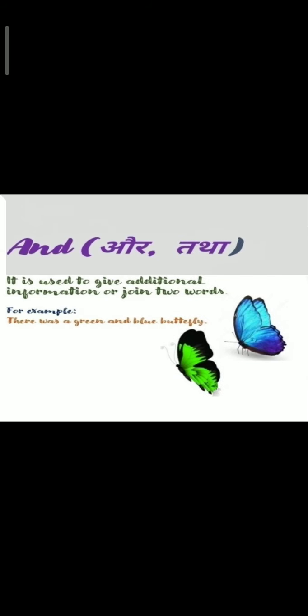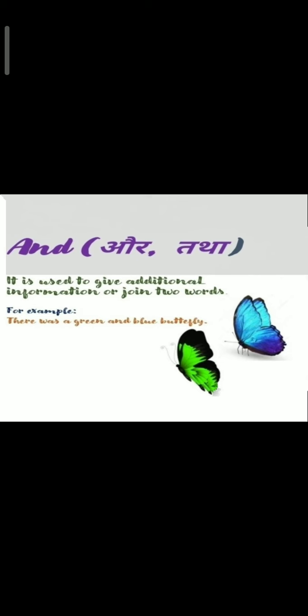The first conjunction mentioned in your book is and. It is called aur or tatha. It is used to give additional information or join two words. For example, there was a green and blue butterfly. Here the word and is joining the two words green and blue. It is connecting the words green and blue here.